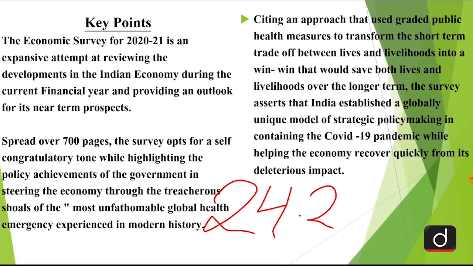A portion of the gross tax revenue earned by the union government is shared with the state governments. This devolution has also fallen by 20.7% to 3.34 lakh crores between April and November 2020. Clearly, the state governments have been hit harder by the economic contraction. See, it is quite obvious. When the central government is not getting the revenue, they are not able to give the desired amount of revenue to the various states.